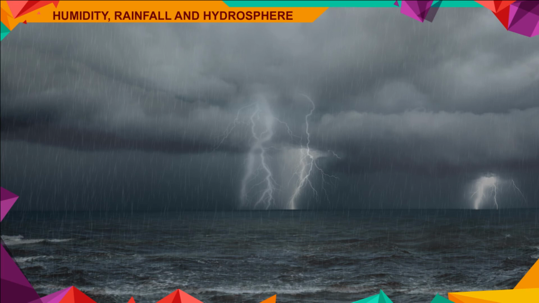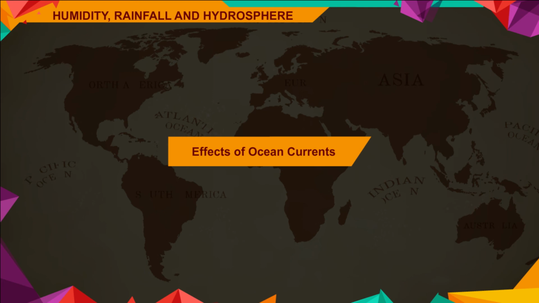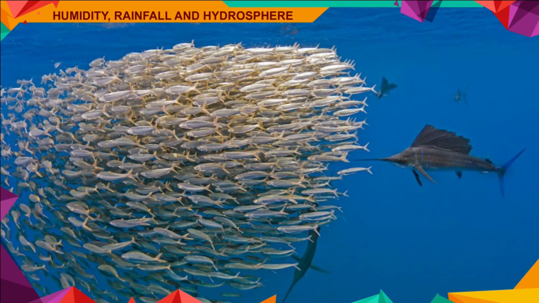On the other hand, winds passing over cold currents become cool and dry and hardly bring any rainfall. Hence, deserts are found near the western coasts of continents. The Atacama Desert in South America is an example of such desert. Effects of ocean currents are: they influence coastal temperature. The places where warm and cold currents meet are rich in tiny organisms known as plankton. They serve as food for fish. So, such places are good fishing grounds.